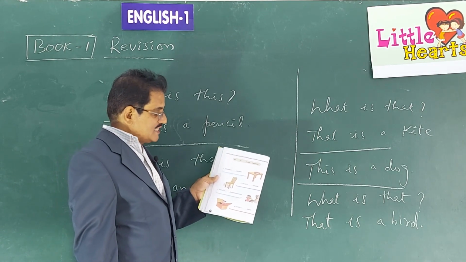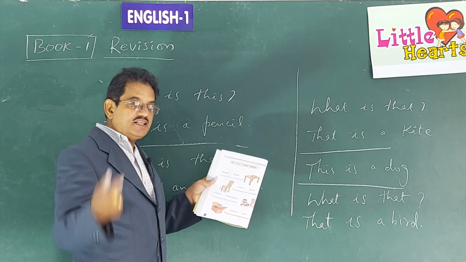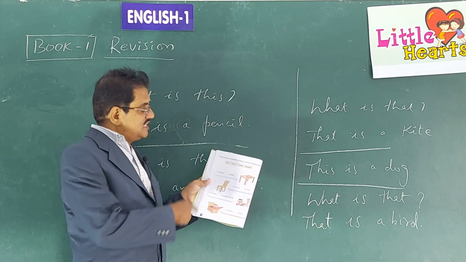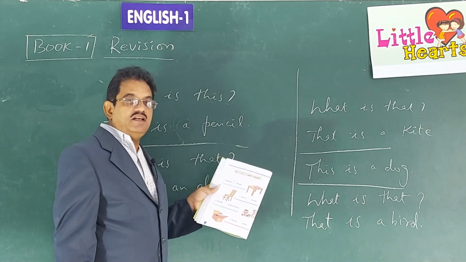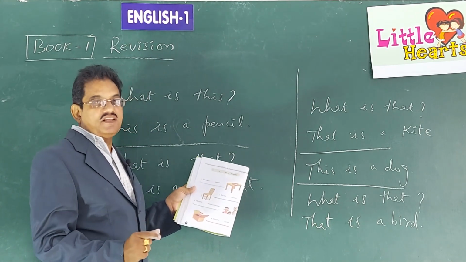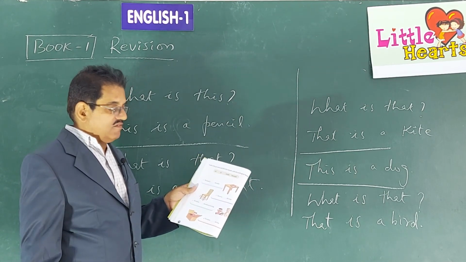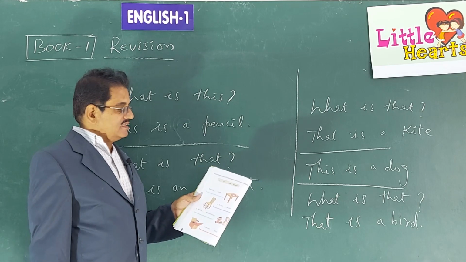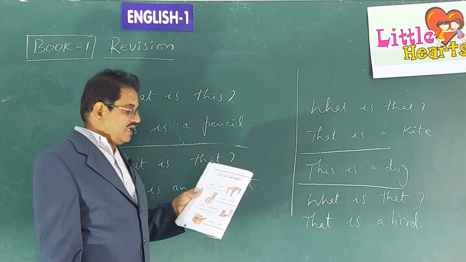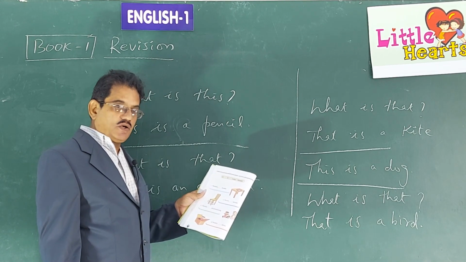Now, the last one: the doll is dash the box. Where is the doll? It is in the box. The doll is in the box. So, these words on, in, under, between show the positions of the objects given there. One is on, one is under, one is in, one is between. The book is on the table, the cat is under the chair, the ball is between the doll and the dog, and the doll is in the box.